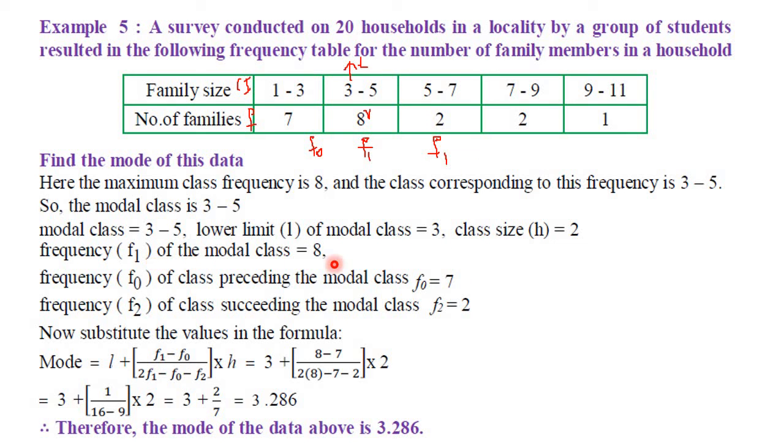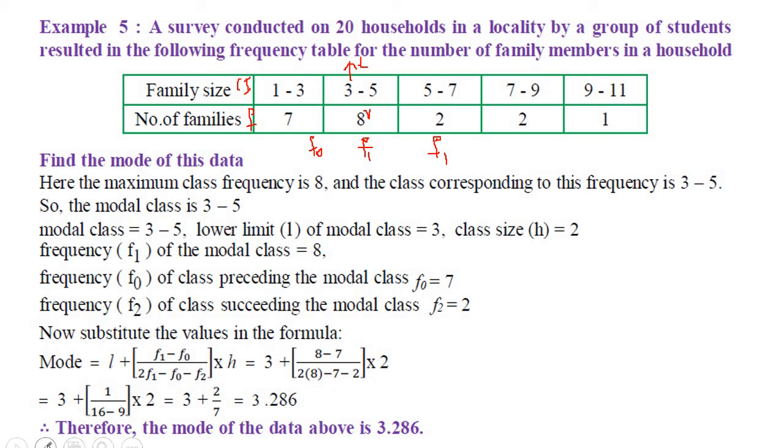Therefore, frequency f1 of the modal class is 8. Then the frequency of the class preceding the modal class is f0. So f0 is nothing but 7 and f2 is nothing but 2. Let us substitute the values in the formula. Mode is equal to L plus f1 minus f0 divided by 2 f1 minus f0 minus f2 into h. Lower limit of the class is 3 plus f1 is nothing but 8, f0 is nothing but 7, divided by 2 into 8 minus 7 minus 2, into 2.